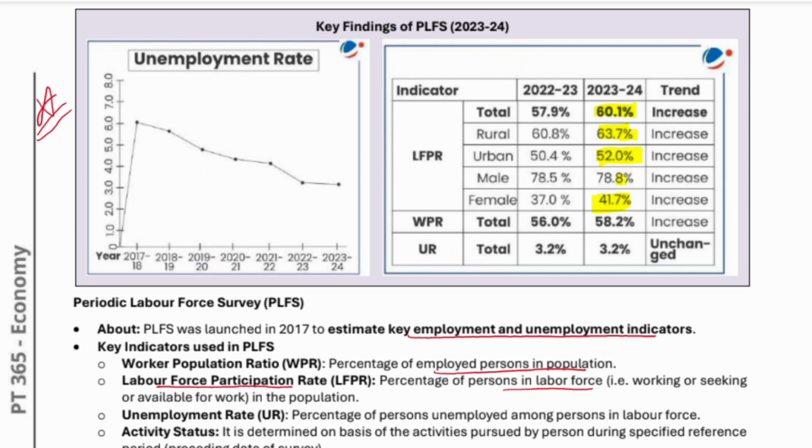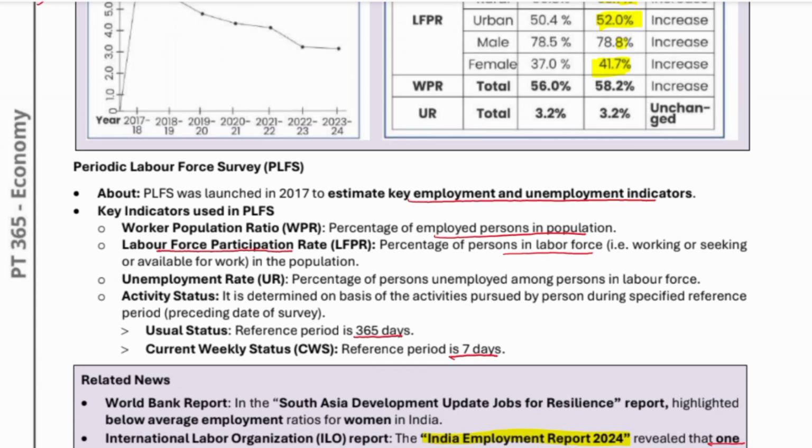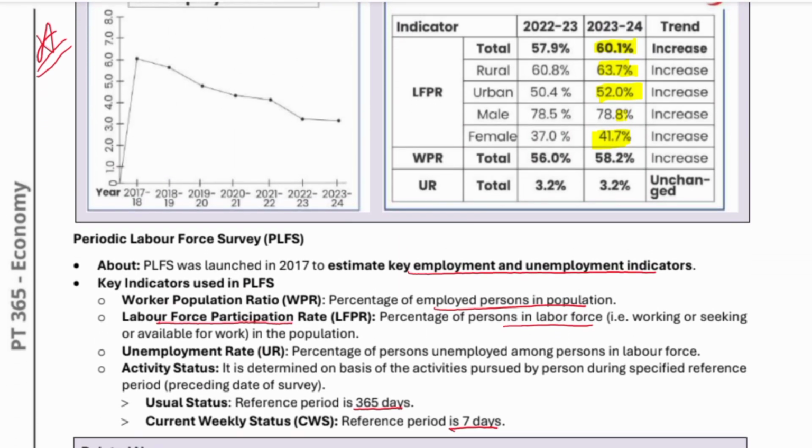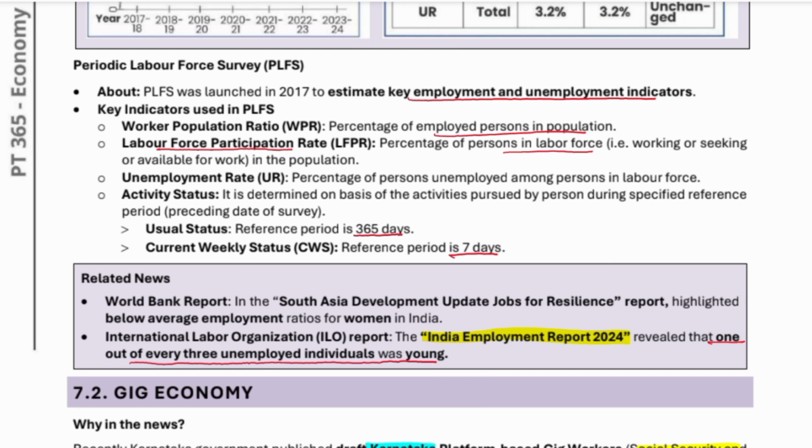The Periodic Labour Force Survey was launched in 2017 to estimate key employment and unemployment indicators. It basically measures the worker population ratio, labor force participation rate, unemployment rate and activity status. I hope all of you know usual status, which compares working activity over 365 days, and current weekly status, which looks at 7 days.